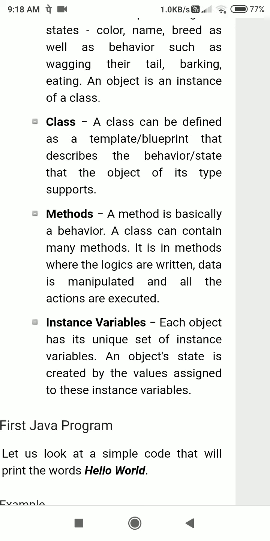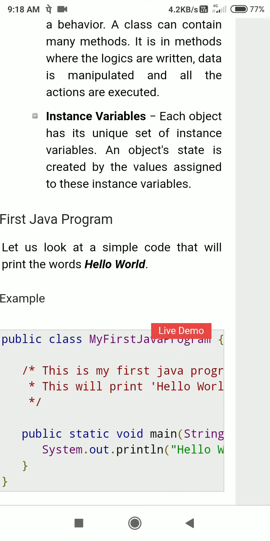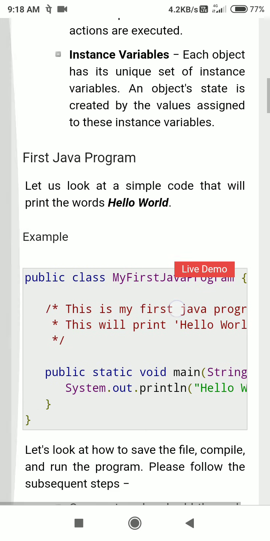Instance variable. A variable means a value assigned, and instances means objects. Let me give a simple example. We are having a name, where the name will be stored in a variable. We are having a weight, and the weight will be stored in a variable. So these are the basic kind of things. Let us see the hello world program in Java. Let us see its live demo.